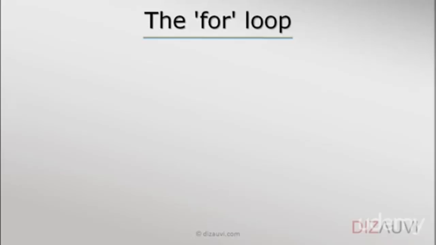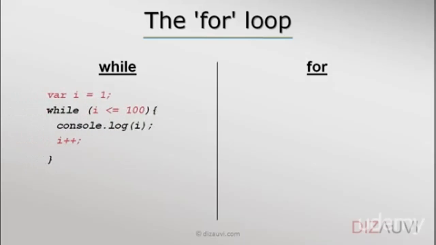JavaScript provides a for loop too, which can be thought of as syntactic sugar for a particular type of while loop. And that type of while loop is this, in which we first initialize a variable outside the while loop, then evaluate a condition, and then execute some code if the condition is true. Finally, updating the value of that variable appropriately so that a breaking condition is reached.